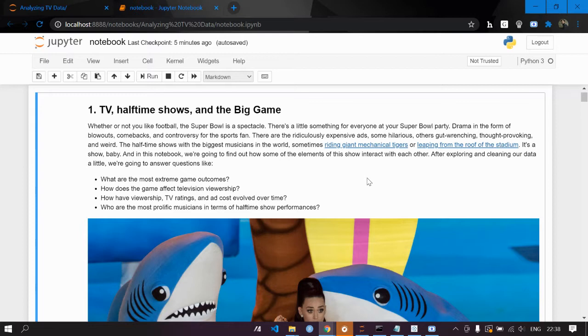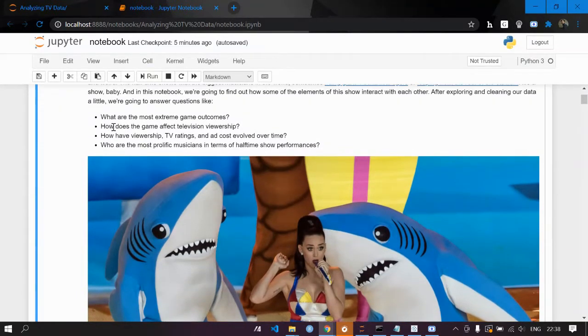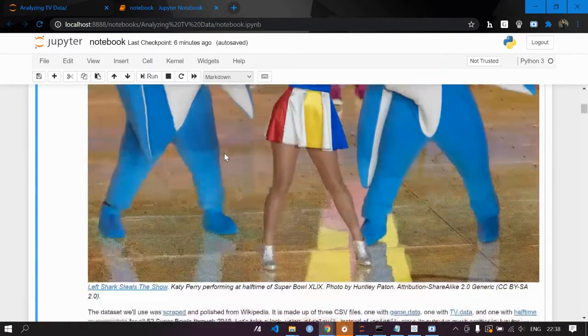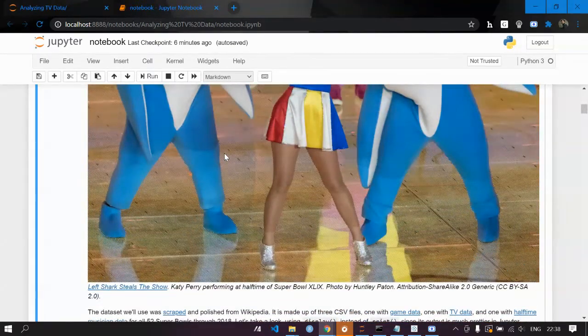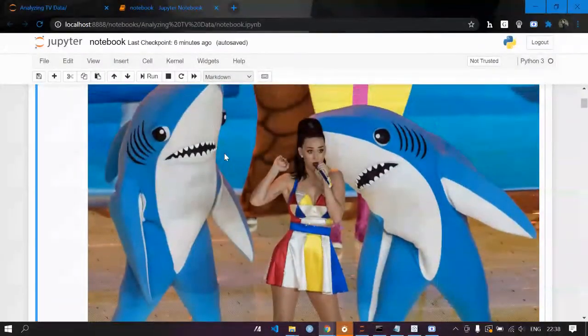And then directly get into the code. The first thing is: what are the most extreme game outcomes? How does the game affect television viewership? How have viewership, TV ratings, and ad cost evolved over time? And who are the most prolific musicians in terms of halftime show performance? We are going to do all of this in this project.